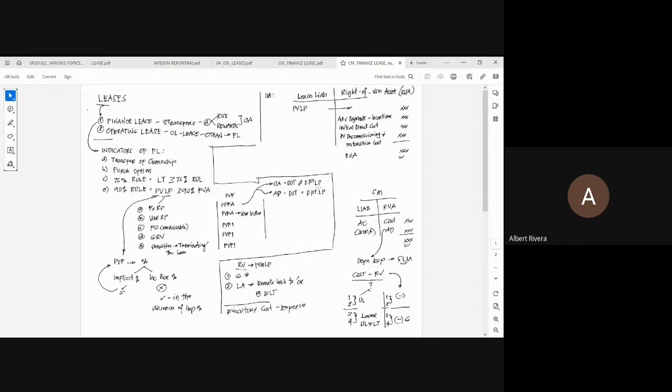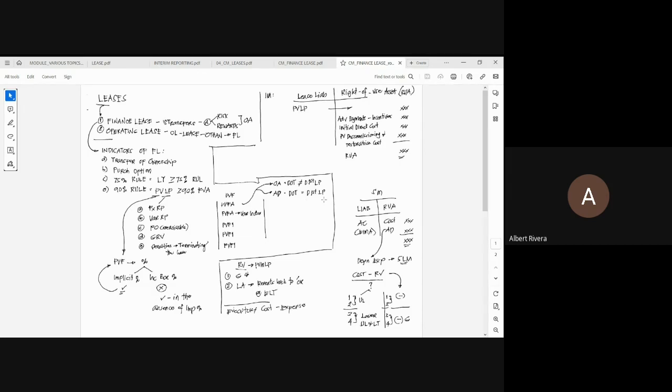Example, if the date of transaction is January 1 and the date of the first lease payment is December 31, then you will use the present value of an ordinary annuity. While you use the present value of an annuity due if the date of transaction coincides with the date of the first lease payment. Let's say the date of transaction is January 1 and the date of the first lease payment is also January 1.